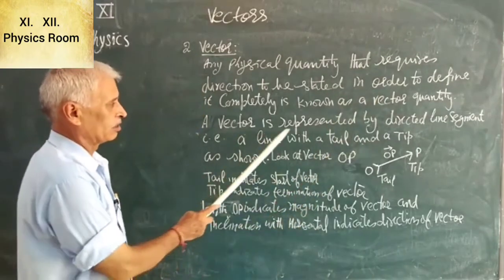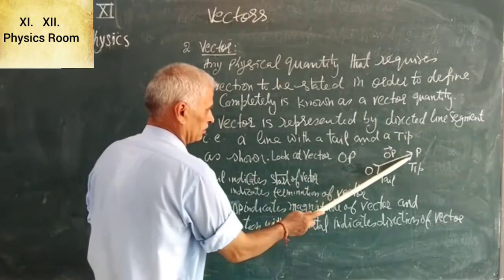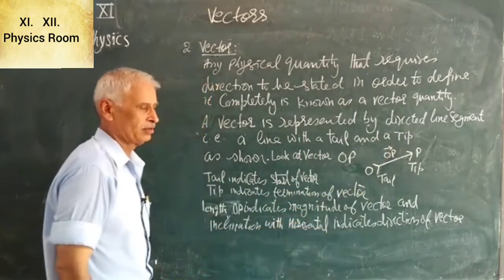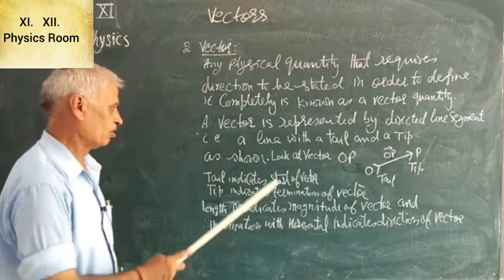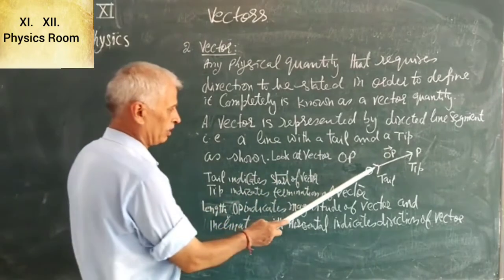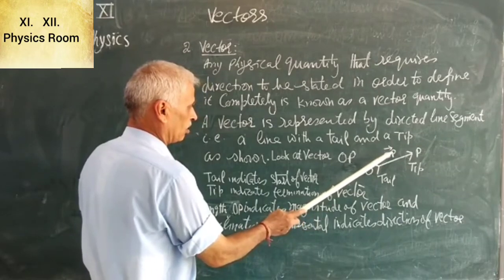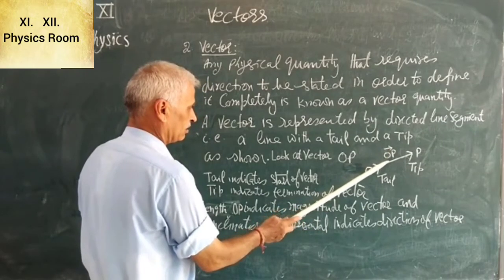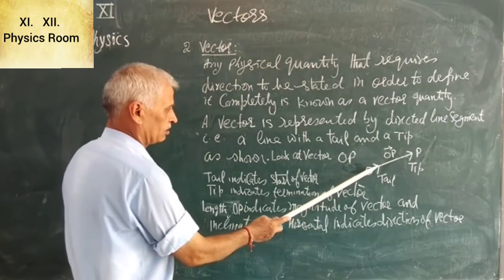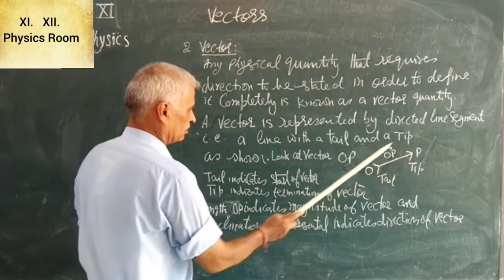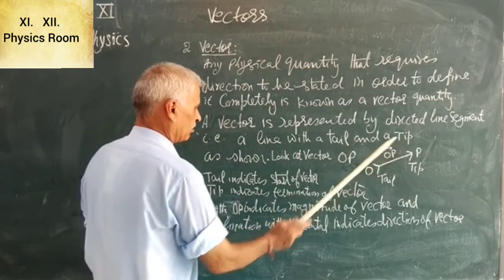Now a vector is represented by a directed line segment, as shown in the diagram. Now look at vector OP, OP with an arrow above it, it defines it as a vector. So this is a letter symbol for representing a vector. Now this is a directed line segment. It is directed from O to P and is called vector OP.